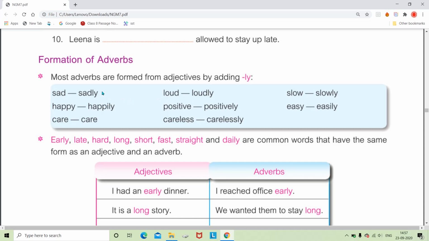So how the action was done is told by adverbs, and when we add ly at the end, it shows the manner in which the action was done. Now the next thing you must know is that there are some common words that have the same form as an adjective or as an adverb. If you use early, late, hard, long, short, fast, straight or daily as an adjective, they stay the same, and if you use them as an adverb, there is also no change in their meaning or spelling.